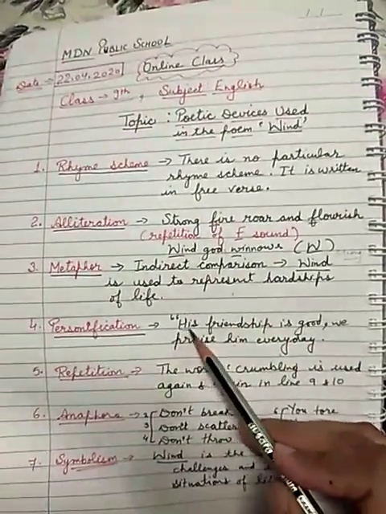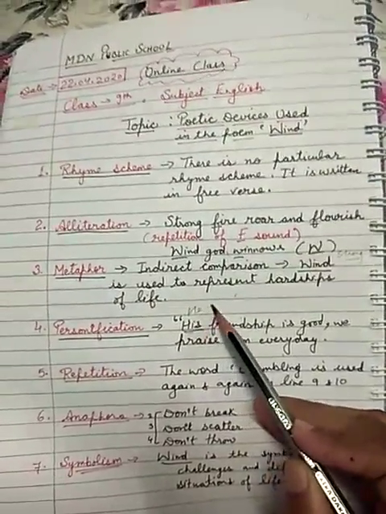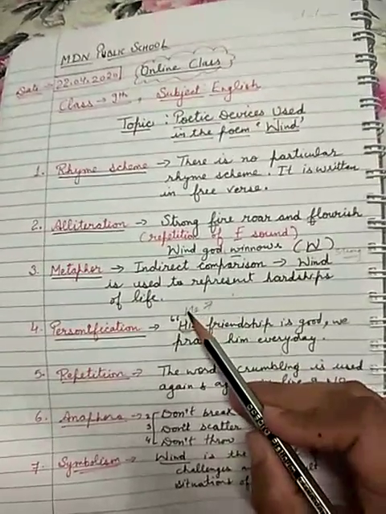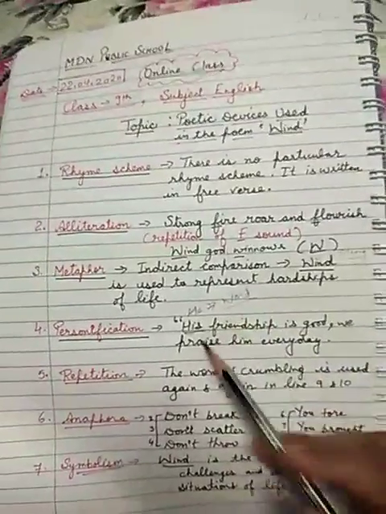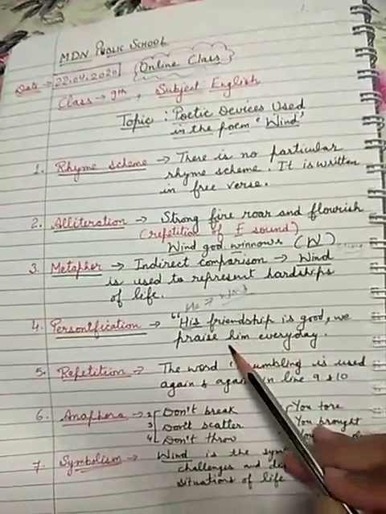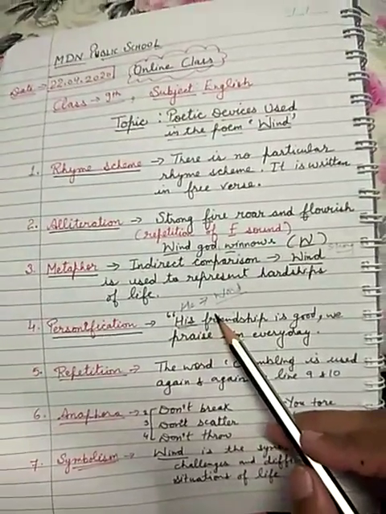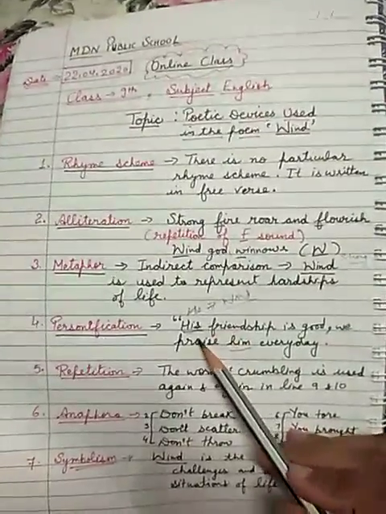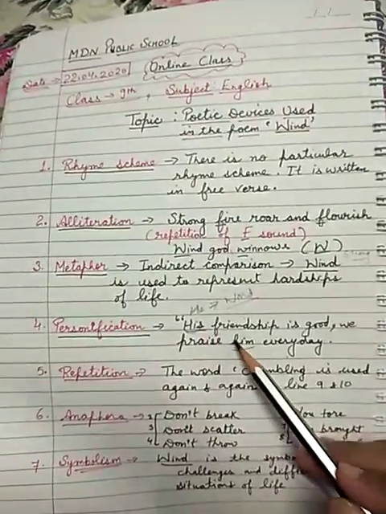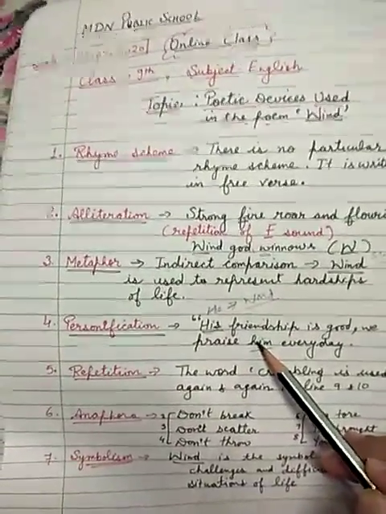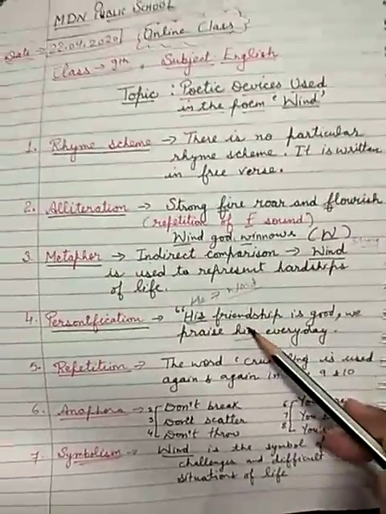So here the poet is using he, the personal pronoun that is used for a boy or a man, for wind. So he is representing wind using he. So personification is a poetic device used here in the poem. It means the wind is personified. Personified means human qualities are given to wind.